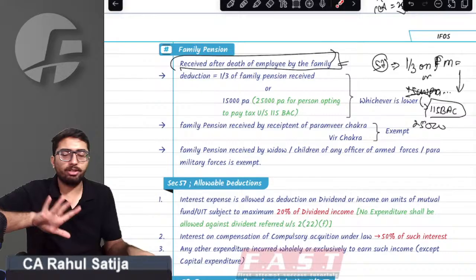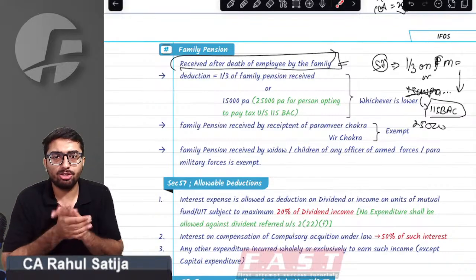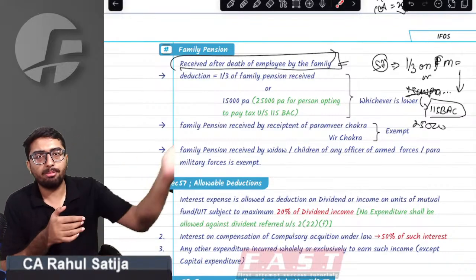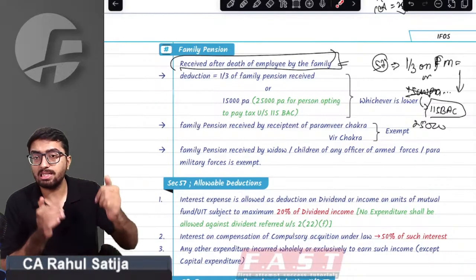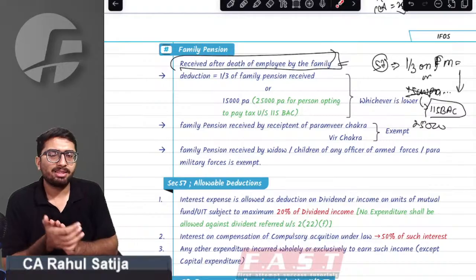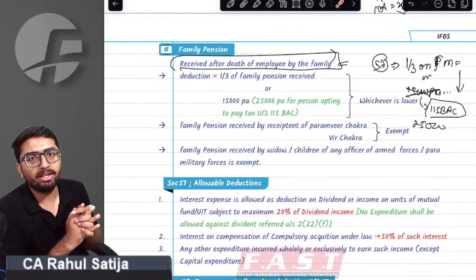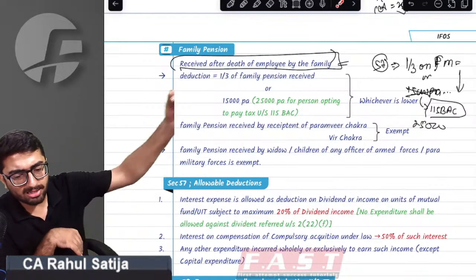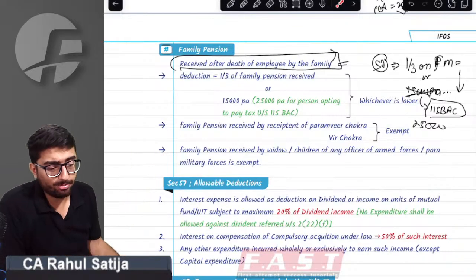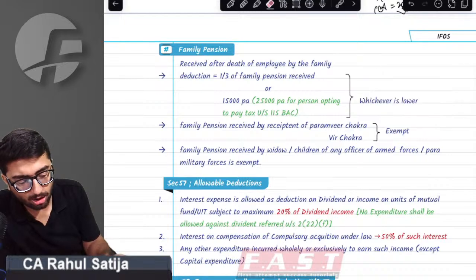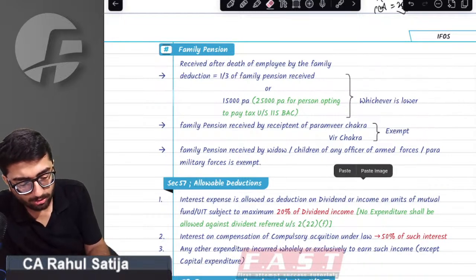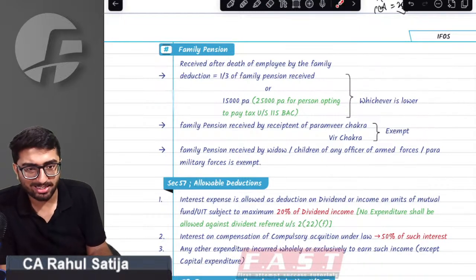So what amount of deduction will we get on family pension? First, one third of the family pension. Second, 15,000 per annum, whichever is lower. But if the assessee is opting for 115BAC, then this 15,000 limit will turn to be 25,000. So this might be asked in your MCQs. I really speculate this point might be asked in your examination. This has not been touched by anybody, and if nobody touches this point, ICAI does.